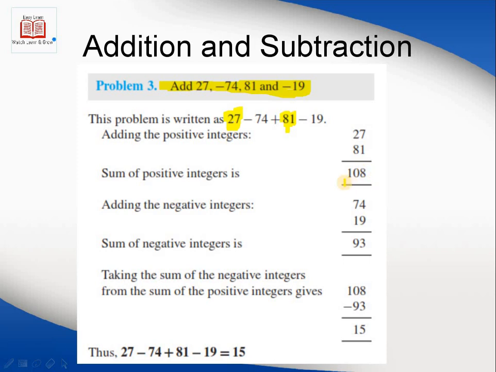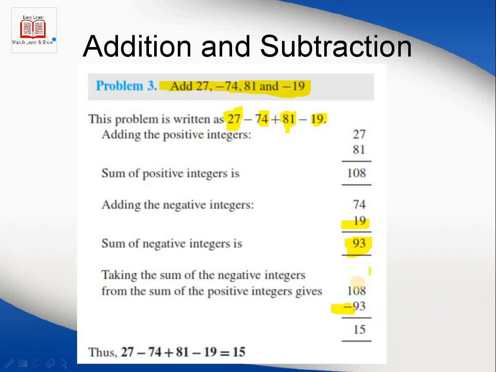So 27 plus 81 result is 108. By adding the negative integers separately without the negative sign, for example, minus 74 and minus 19, add like 74 and 19. Adding the negative result results in 93. So the sum of the negative integers is 93. Because this is a negative number, you have to subtract this from the sum of the positive numbers.